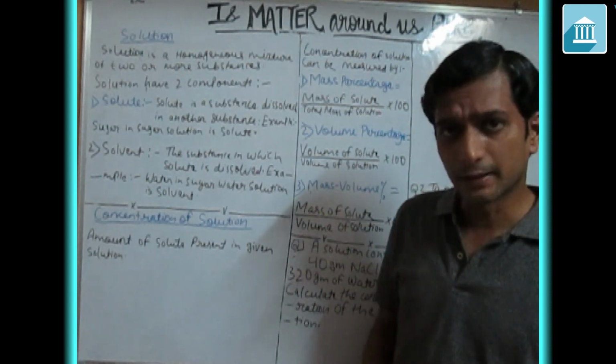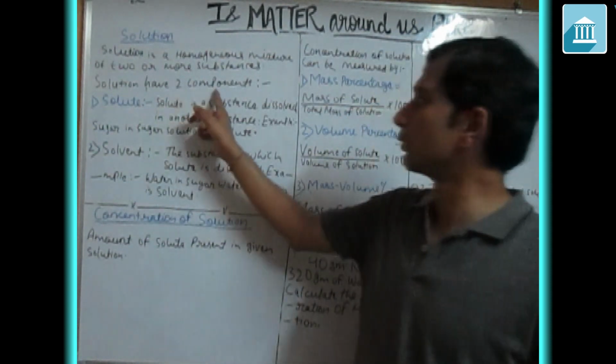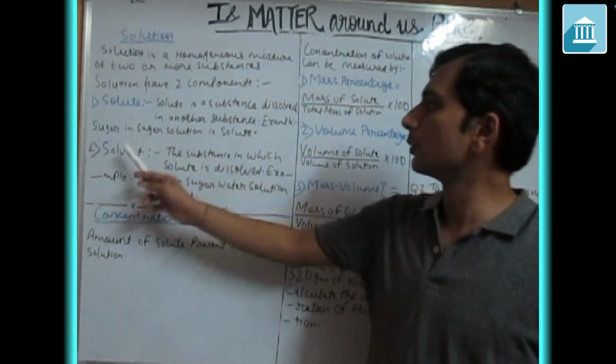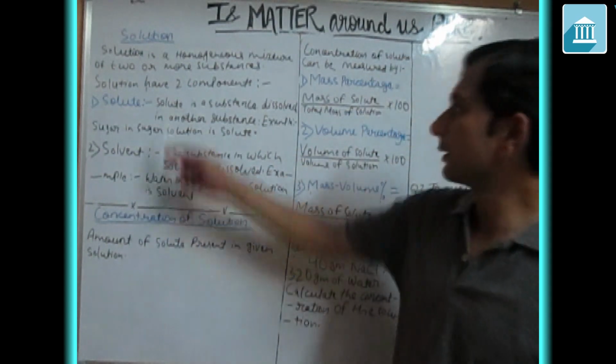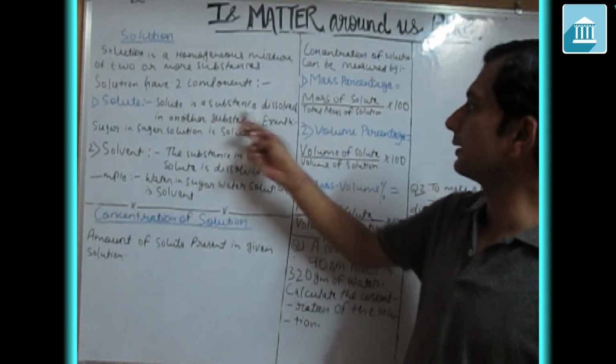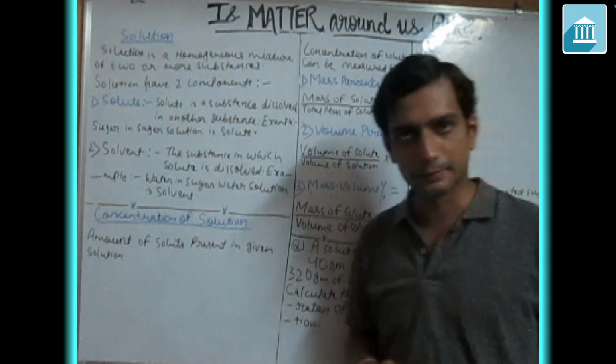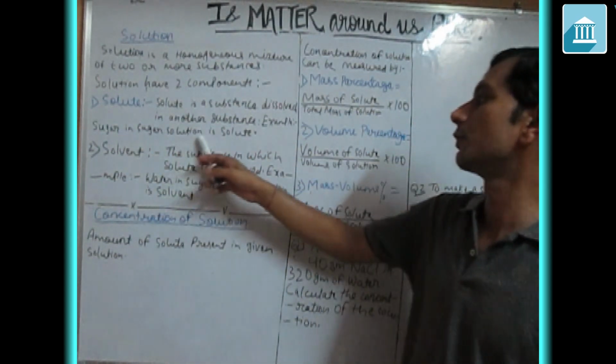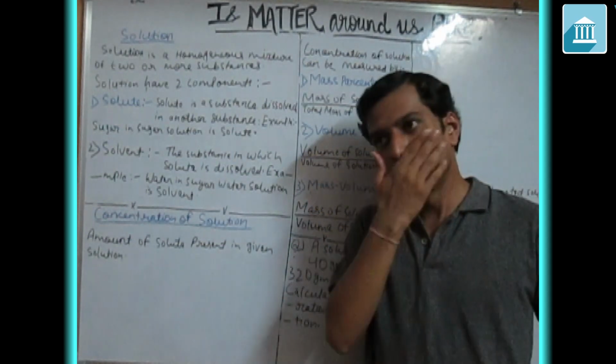Moving further, a solution has two components, which are solute and solvent. What is solute? Solute is a substance dissolved in another substance. For example, sugar in a sugar solution is a solute.